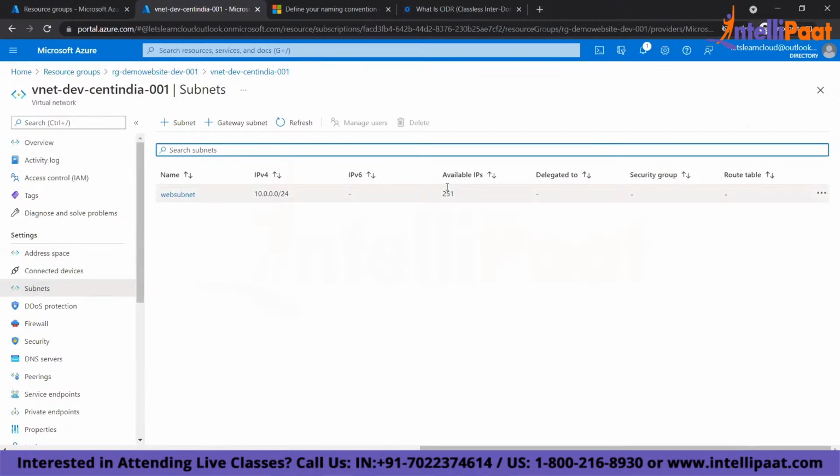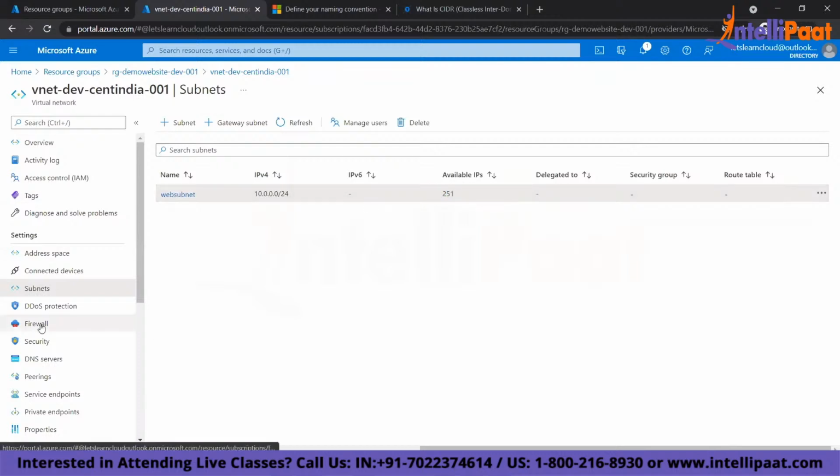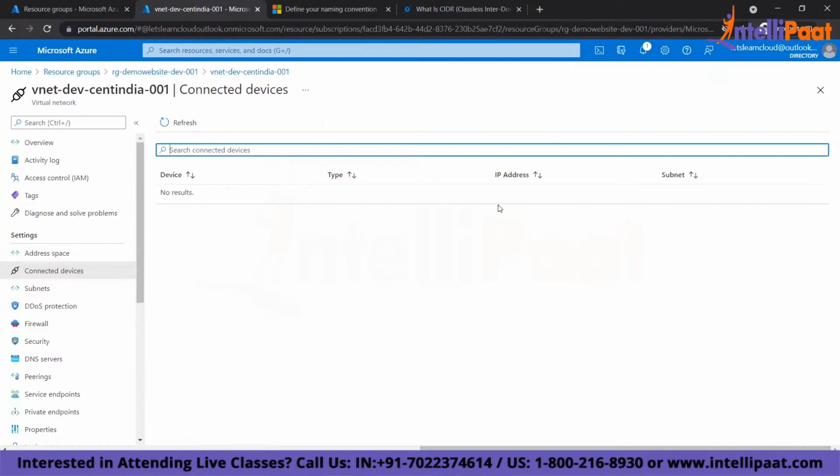You can manage 251 VMs, right? IP addresses. Don't say VMs, you say available IPs. Why is it not showing 256? Now this is your firewall, this is your protection. You can enable all these things. Now this is my connected device. There is no VM. I will deploy a VM and it will be shown here. The VM will have the IP address and subnet, and that IP address will be from the same VNet.